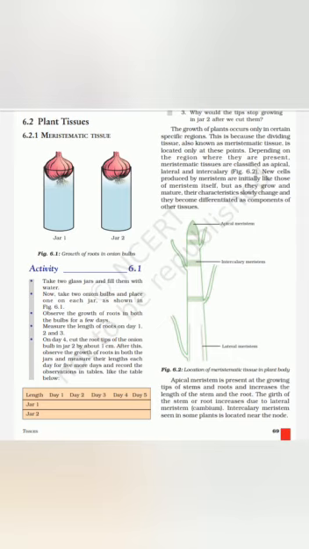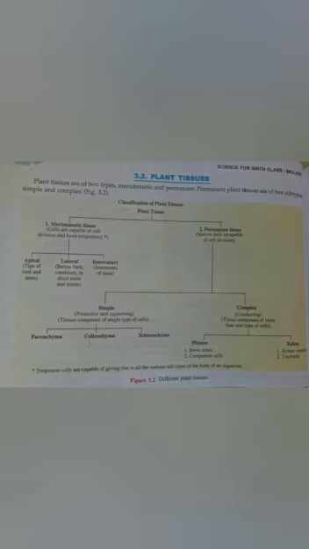Now let us discuss the next topic, 6.2, plant tissues. And we will see the division of the plant tissues. Look at the flow chart. Plant tissue is broadly divided into meristematic tissue and permanent tissue. Meristematic tissues means these tissues have the capability to divide throughout their life, and permanent tissues means the tissues which have lost the capability to divide.